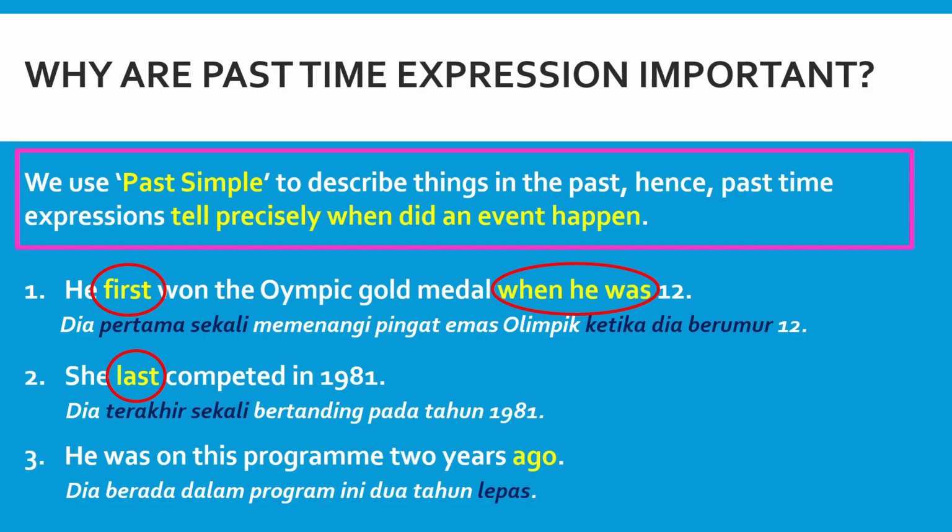Number 3, he was on this program 2 years ago. Something that has already happened 2 years back. So we use the word ago to show that it has already happened. So ago is another word for past simple time expression.